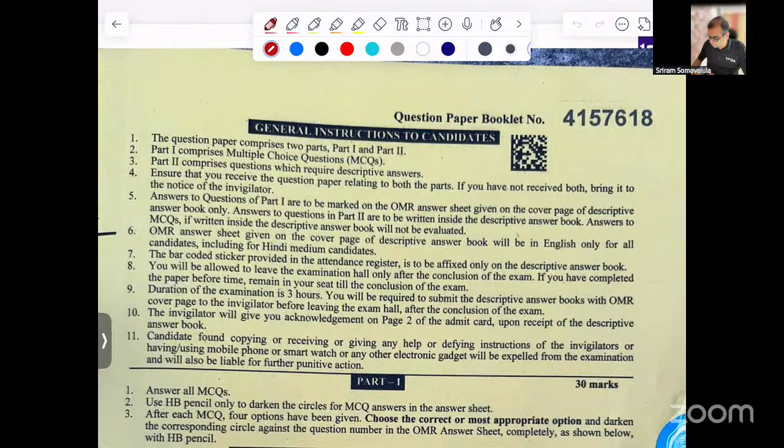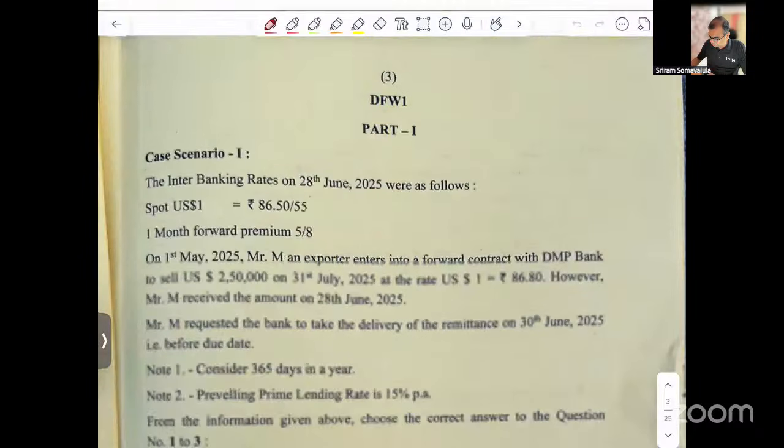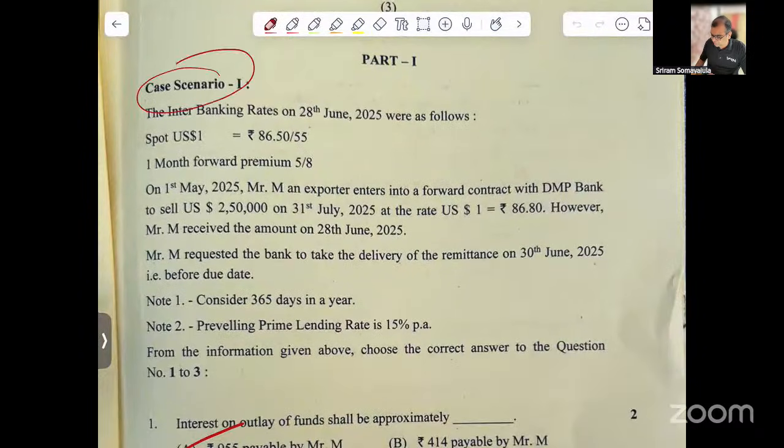Now let us move to the MCQs. MCQs also, they actually gave a slightly, what can I say, a bit twisted. Some workings can be slightly debated. And quite a few students, I'm sure, would have spent a lot of time. So let us look at the MCQs first. The first one was this fate of forward contract.